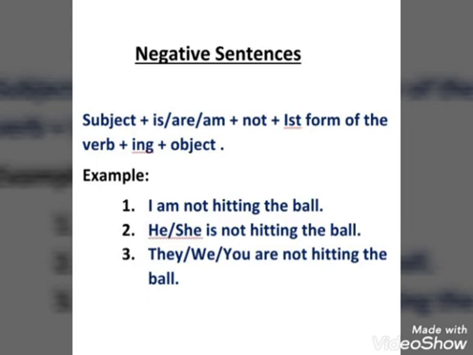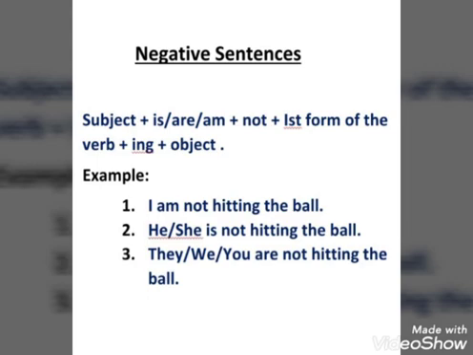Look at the example. First of all, I am not hitting the ball. Here I is the subject, am is the helping verb, and then we have used negative word, and then hitting ing form, the ball object. He or she are the singular subject, so we have used is. He is not hitting the ball, she is not hitting the ball. Then they, we, you are not hitting the ball.